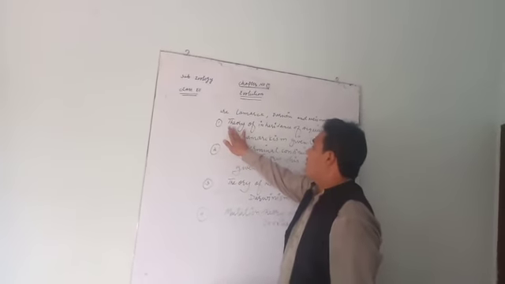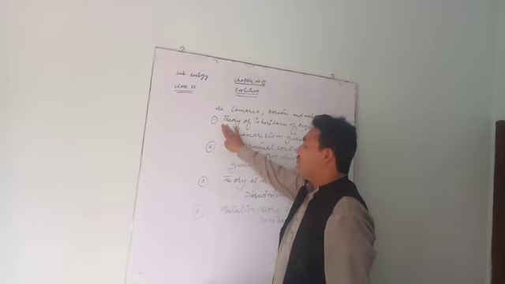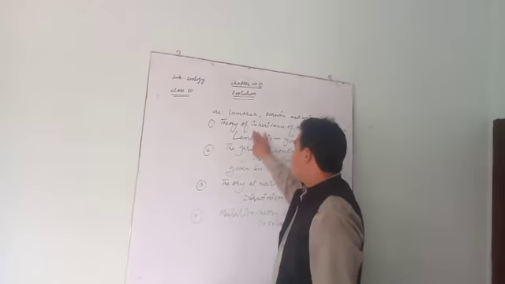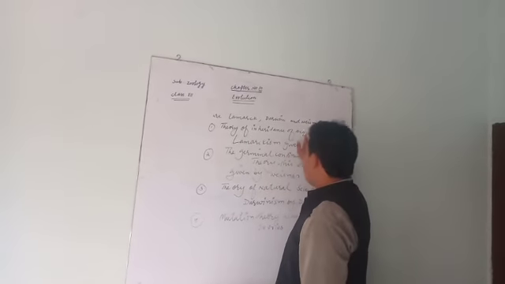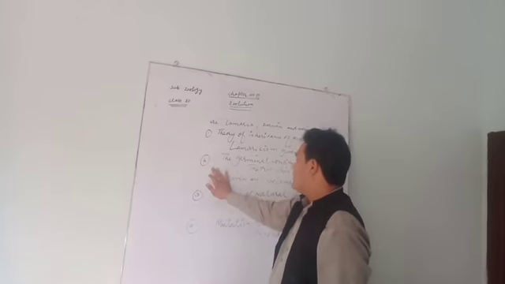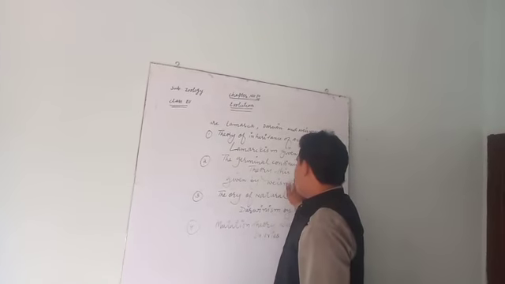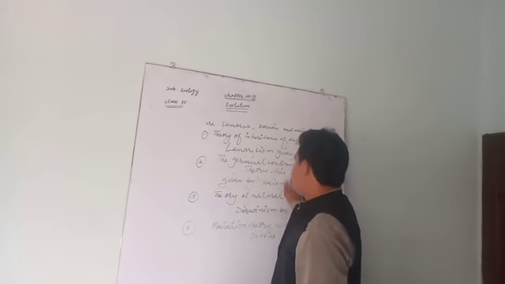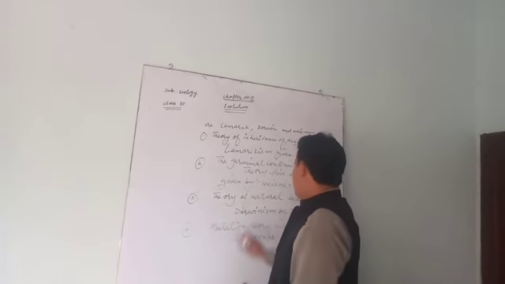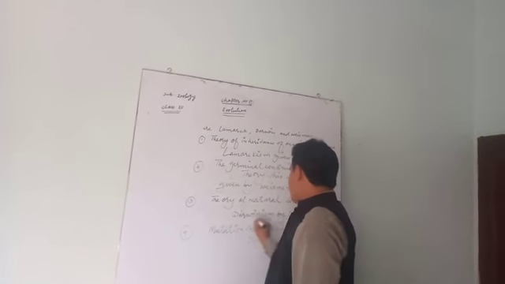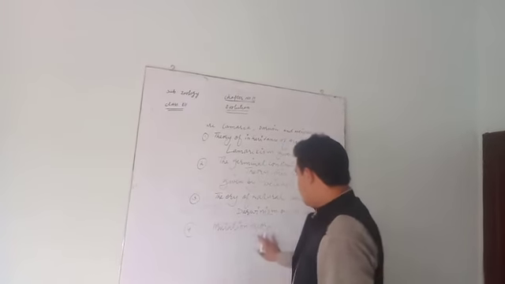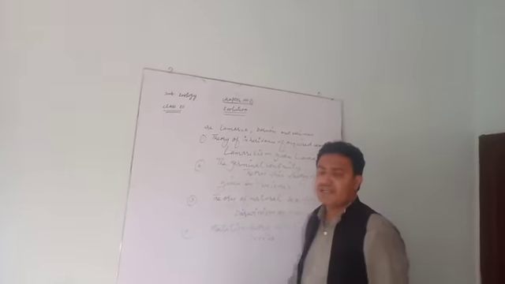So I have written four important theories about evolution. Number 1 is the theory of inheritance of acquired characters, also called Lamarckism. The second is the germinal continuity theory, given by Weizmann. The third is the theory of natural selection or Darwinism, given by Charles Darwin. Number 4 is mutation theory, given by De Vries.